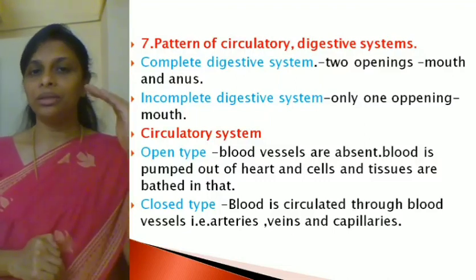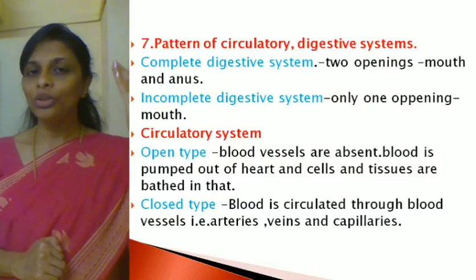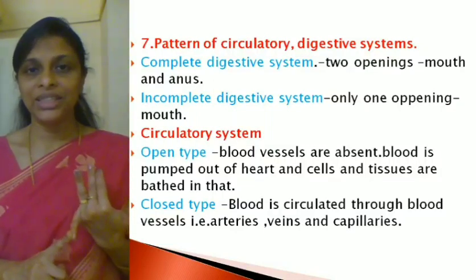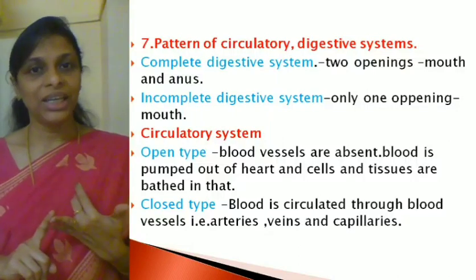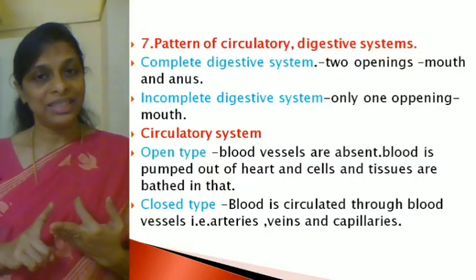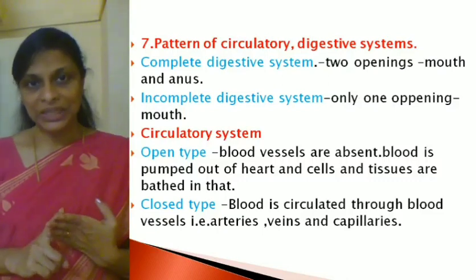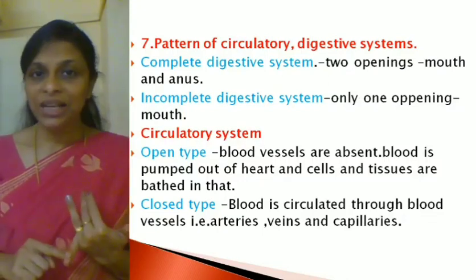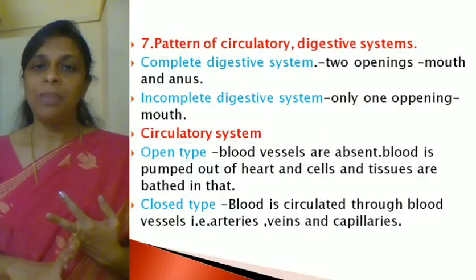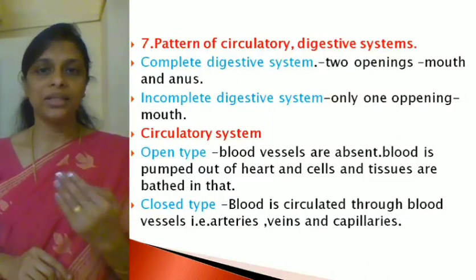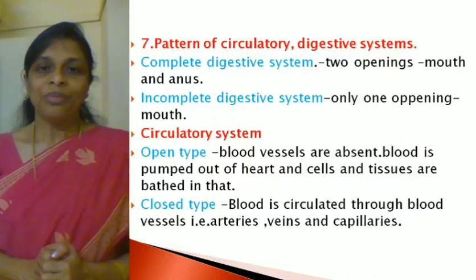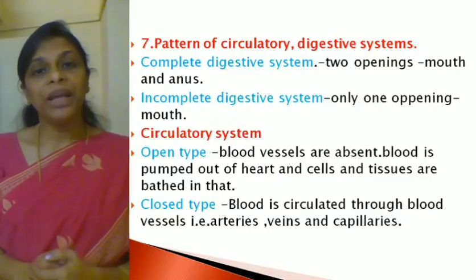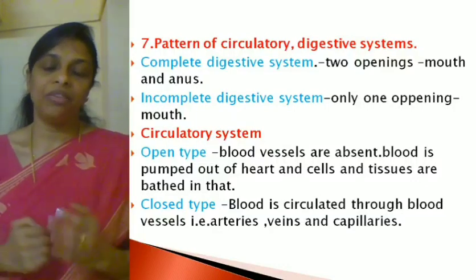Okay, so let's quickly recollect all those 7 criteria in order. The first one, levels of organization. Second one, body wall. Third one, symmetry. Fourth one, coelom. Fifth one, cephalization. Sixth one, segmentation. And the last one, patterns of circulatory and digestive systems. Hope it's clear? Right. So we have completed the criteria based on which animals are classified.